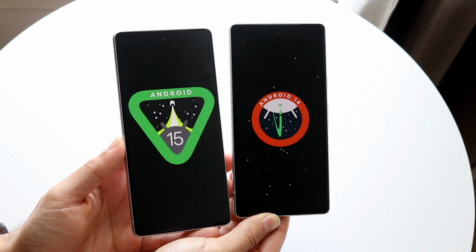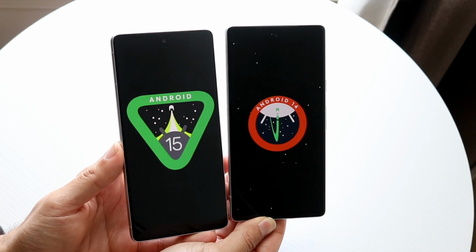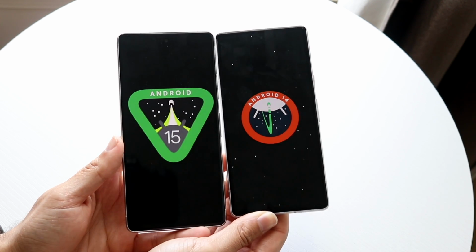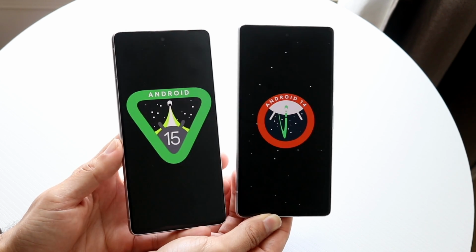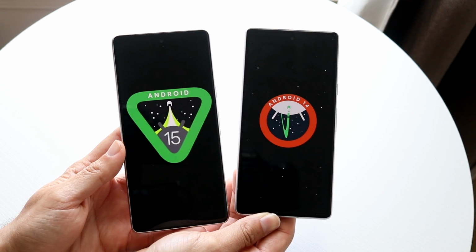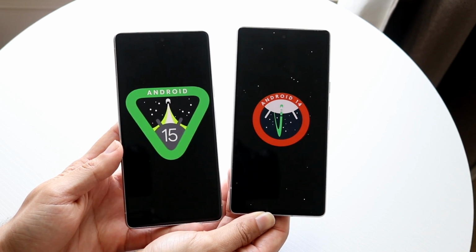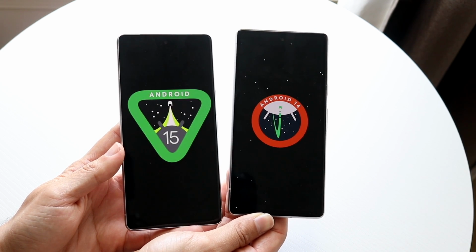Well everyone, let's go ahead and do a little bit of a comparison between Android 15 and Android 14. Now, Android 15 has just come out in its first beta, and I always love taking a look at the differences between these two versions of software, because there are definitely going to be little differences and changes that we're going to get, and I definitely do think that for the most part, this is a very, very cool thing.